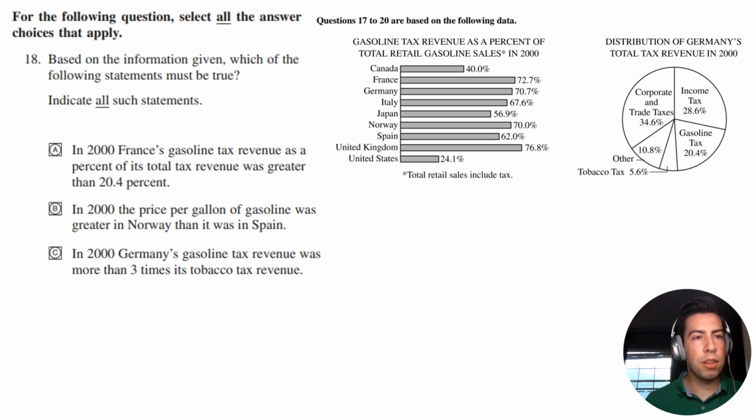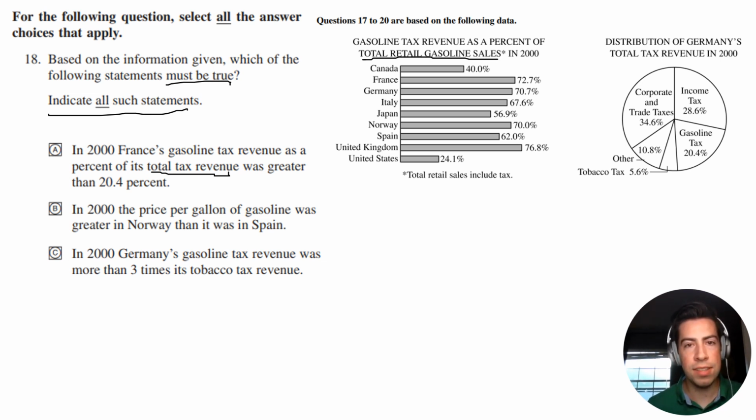For the following question, select all the answer choices that apply. Our question is, based on the information given, which of the following statements must be true? Indicate all such statements. For A, we have in 2000, France's gasoline tax revenue as a percent of its total tax revenue was greater than 20.4%. There's a big glaring issue with this statement. This is not total tax revenue, this is total retail gasoline sales. So this one cannot be correct. It basically confuses this graph with this one. We only know that for Germany.